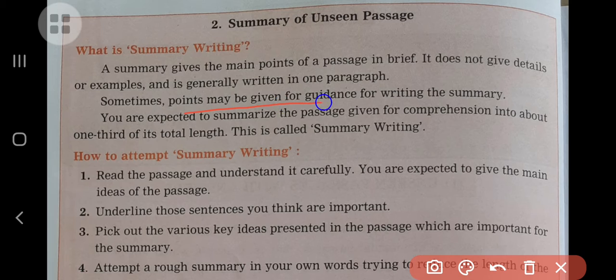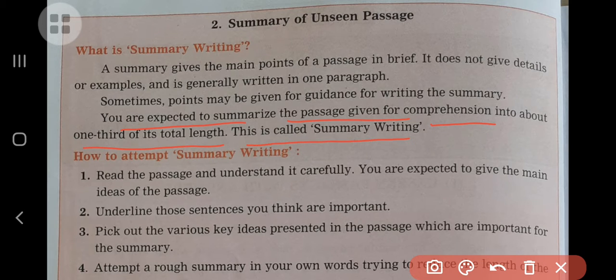Sometimes points may be given in the guidance for writing the summary. When you are going to attempt this question, some points may be given for writing the summary. So you have to use those points. Now you are expected to summarize the passage given for comprehension into about one third of its total length.